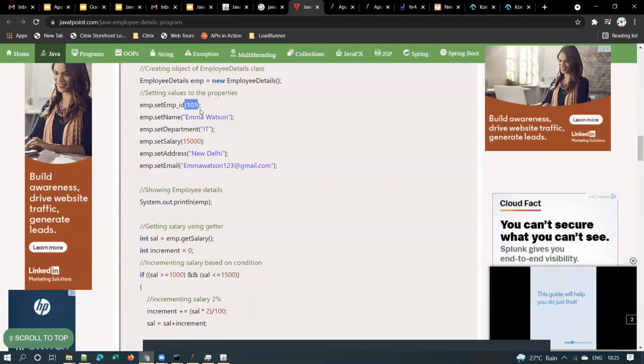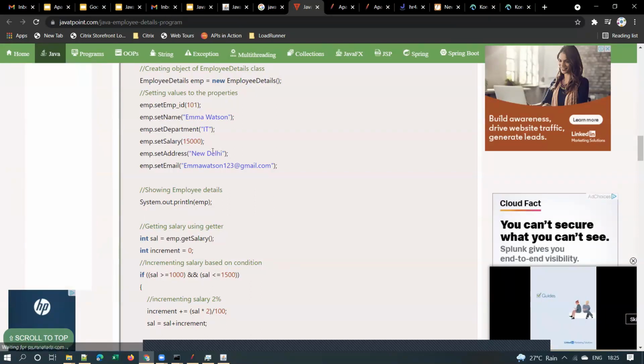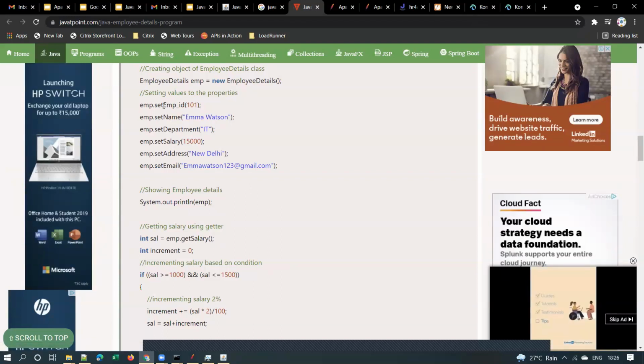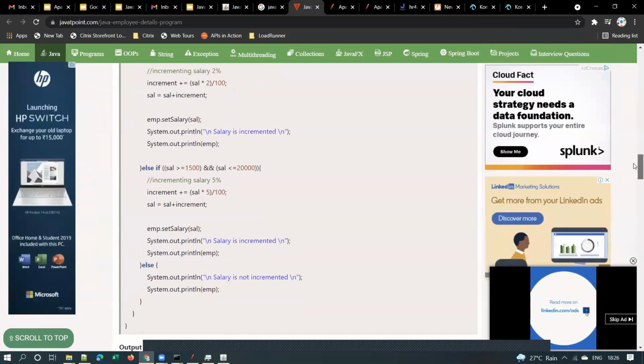And when we are filling the form in the front end, these objects will be storing this data like this. Employee ID will be stored like this by using this method, and the name will be stored like this in the same employee object. Till we submit the form, that object will be holding your data. You got it?